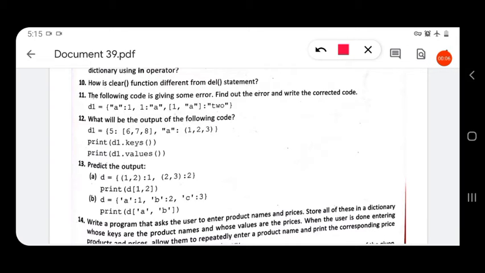tuples can be used as keys in the dictionary. Now we have discussed this question. Now let us see what will be the output of the 12th question. D1 is equal to {5: [6, 7, 8], 'A': (1, 2, 3)}, where the first value is a list and the second is a tuple. Now D1.keys() will return the keys in the dictionary in the form of a list, that is 5, 'A'.